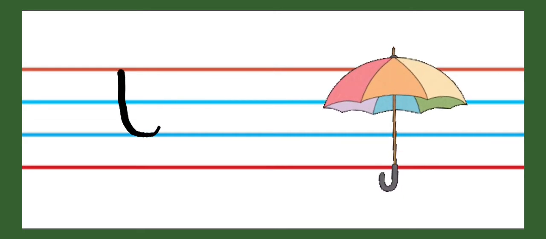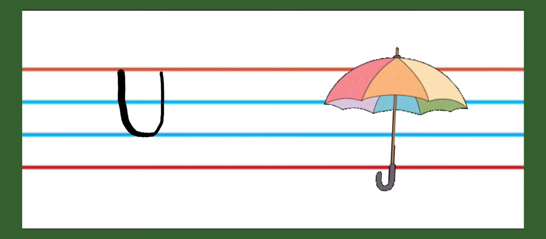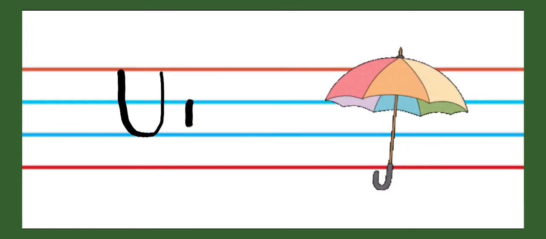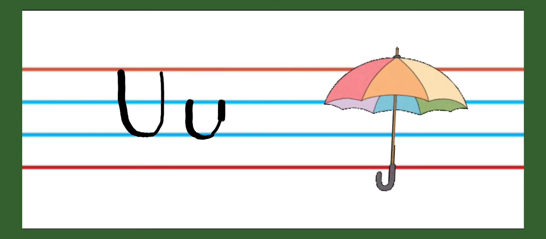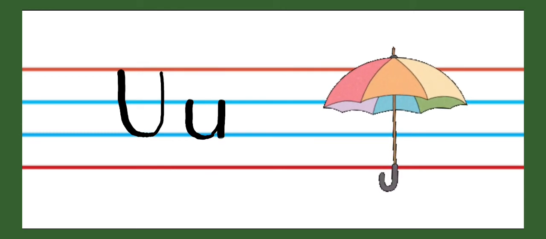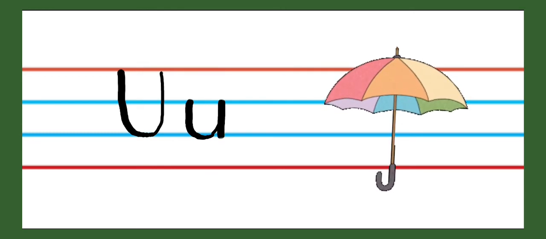After T, U. U for umbrella. This is capital U. And this is baby letter U. U for umbrella. U says A.